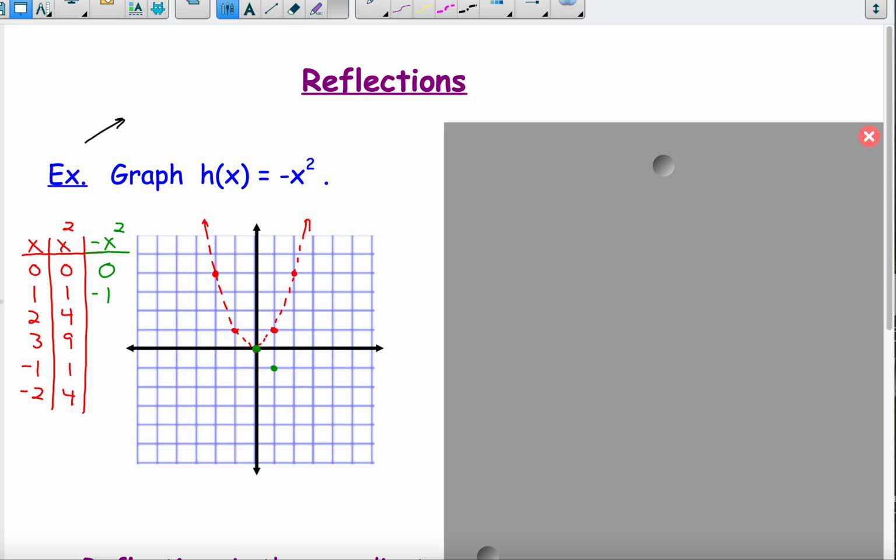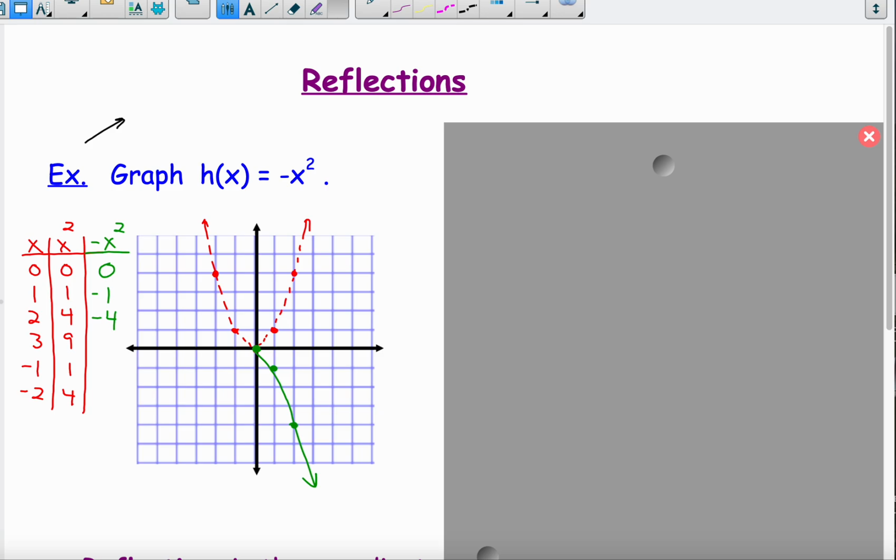With an input of 2, I square it and get 4, and then the opposite is negative 4. So now instead of 2 going up to 4, 2 is going down to 4. So you can see what's happening here is our original graph is getting reflected. All the points are getting reflected over the x-axis.